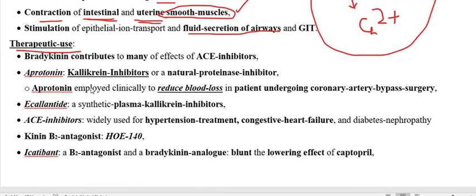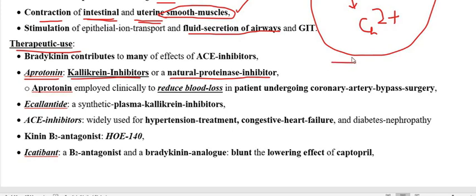inhibitor of kallikrein. Aprotinin is a drug, a kallikrein inhibitor, or we can call it a natural proteinase inhibitor. As we know, what is the function of kallikrein?